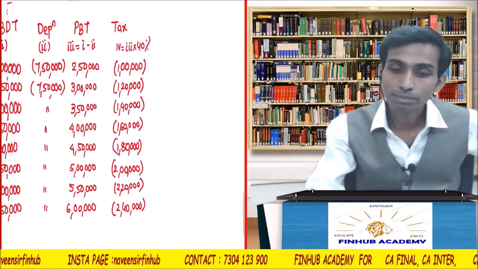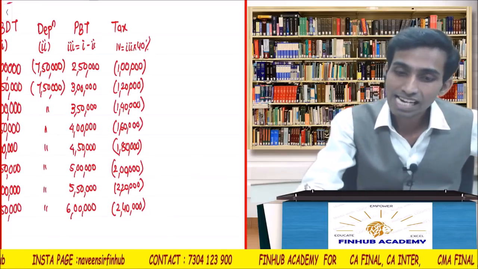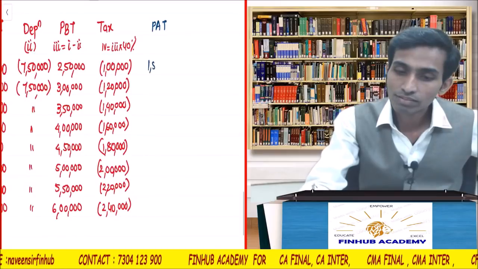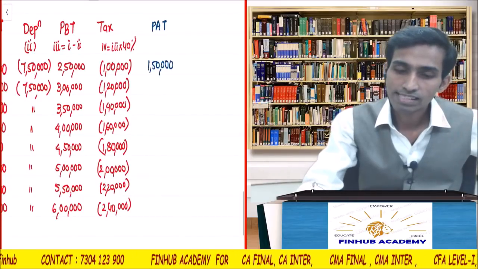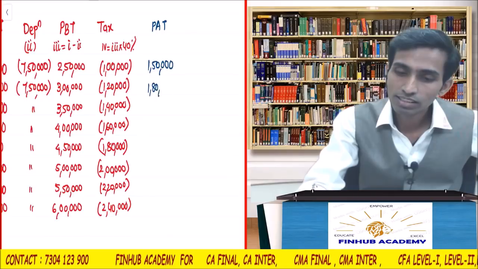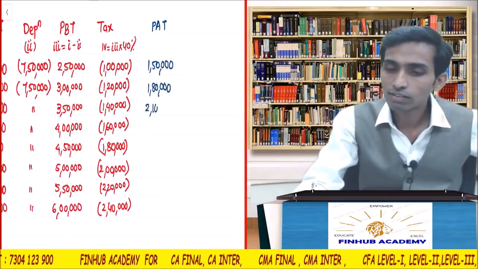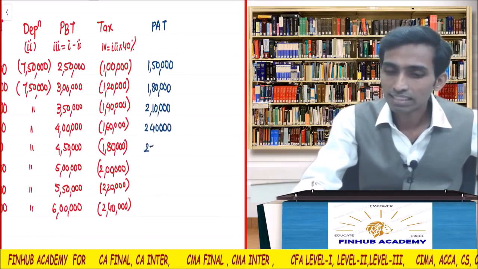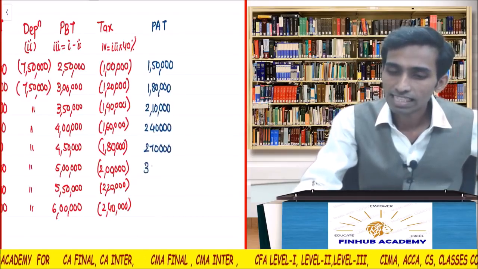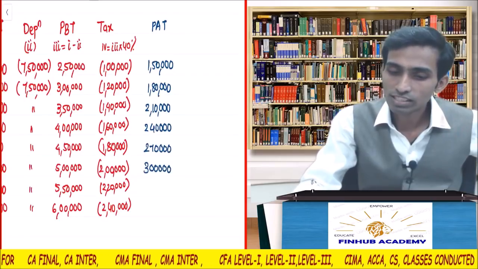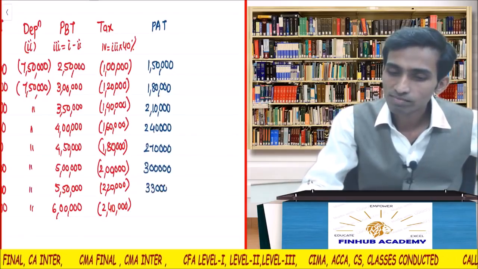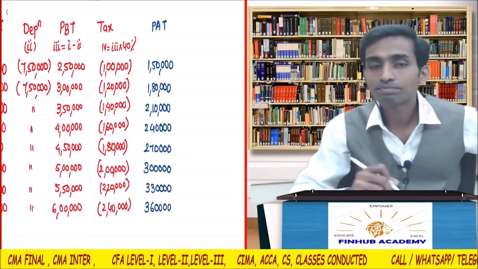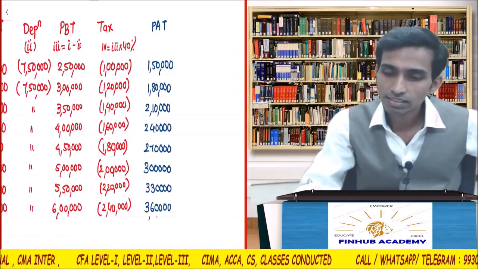That's it. Okay, PBT minus tax is PAT. So how much is my PAT? 2 lakh 50 minus 1 lakh will be 1 lakh 50,000. 3 lakh minus 1 lakh, 1,80,000. 2 lakh 10,000. Correct. It will go on increasing by 30,000. 2 lakh 40,000. 2 lakh 70,000. Am I right? Please check. 3 lakhs. I'm not wasting time in calculation. 3 lakh 30,000. 3 lakh 60,000. Correct? So these are the figures.